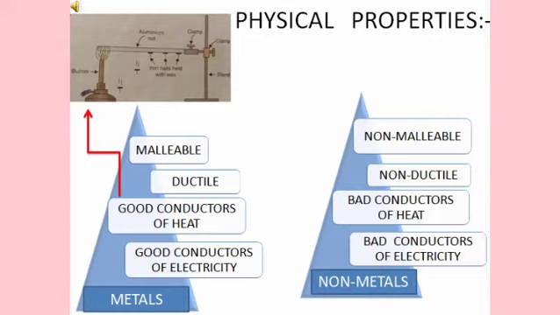When I talk about non-metals, they are non-malleable and non-ductile. Sulfur, phosphorus, carbon, they all come under this category. Second point to be noted is metals are good conductors of heat. Now we'll perform an experiment to show this.